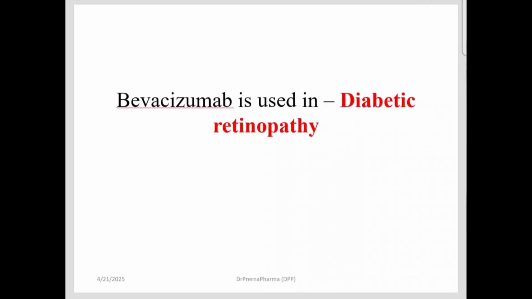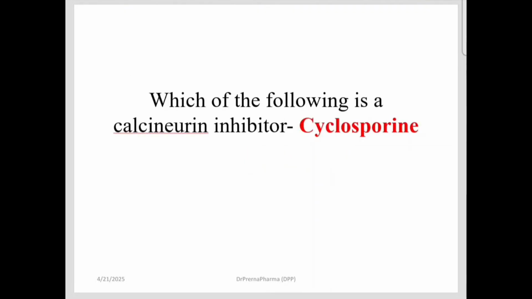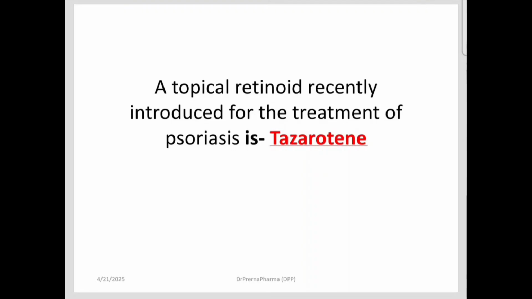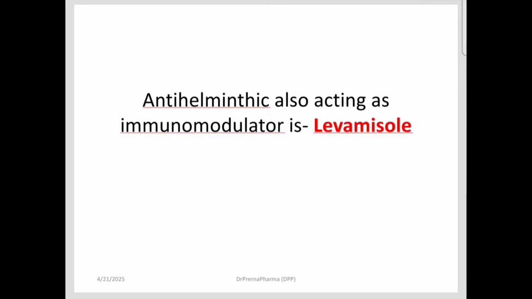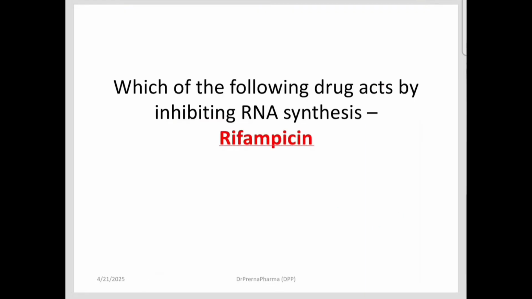Bevacizumab is a monoclonal antibody against VEGF and it is used in diabetic retinopathy. Which immunosuppressive agent acts selectively by inhibiting helper T cells? That is cyclosporin. Which is a calcineurin inhibitor? Again cyclosporin. A topical retinoid which is introduced for treatment of psoriasis is tazarotene. An antihelminthic drug which also acts as an immunomodulator is levamisole. Cyclosporin A acts on CD45 cells.